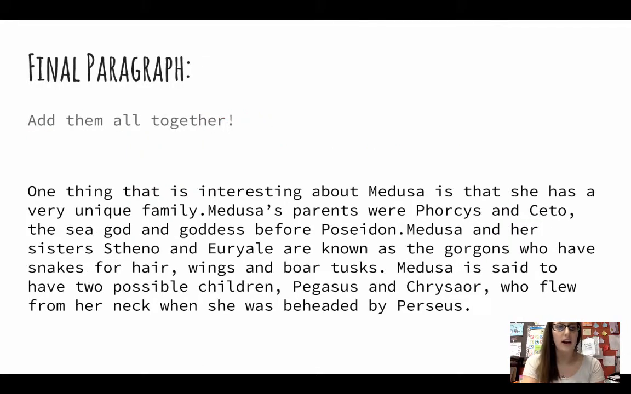So my entire paragraph sounds like this. One thing that is interesting about Medusa is that she has a very unique family. Medusa's parents were Phorcys and Ceto, the sea god and goddess before Poseidon. Medusa and her sisters, Stethano and Euryale, are known as the Gorgons, who have snakes for hair, wings, and boar tusks. Medusa is said to have 2 possible children, Pegasus and Chrysaor, who flew from her neck when she was beheaded by Perseus. And there you have it, the way to write a topic sentence and a paragraph.